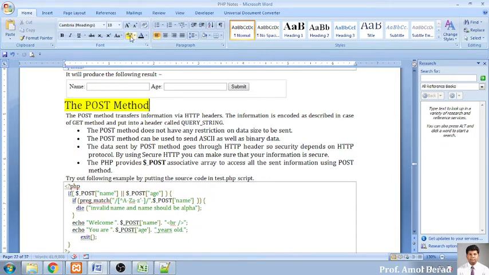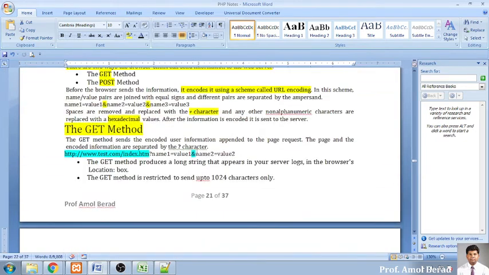Now this is the second method, the post method. Now the post method will transfer information via HTTP header, with the help of HTTP header. How was this one transferring? This method was sending information appended with the page request.